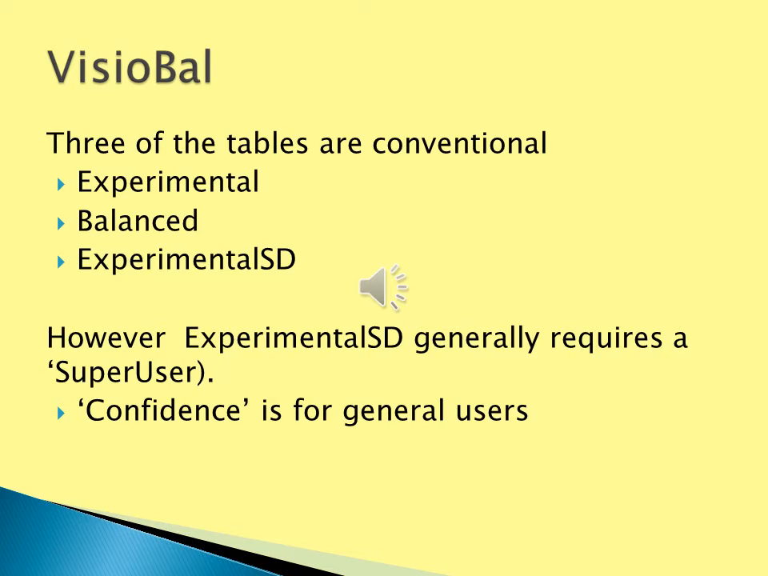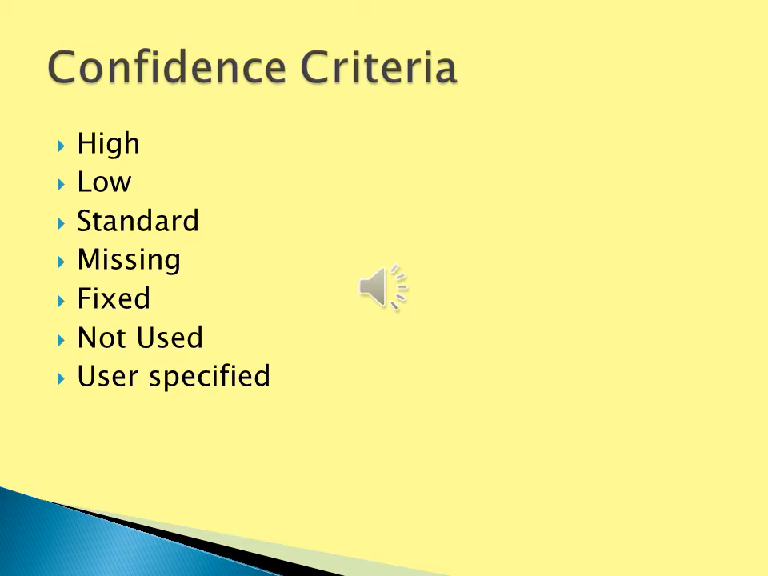Of the 5 tables listed, 3 are fairly conventional: experimental, balanced, experimental SD. However, it is my experience that it is extremely difficult for most users to know what the experimental standard deviations are. Therefore, a simpler table called confidence is created that allows users to simply add a quantitative description of their confidence of the data. The criteria are high, low, standard, missing, fixed, or not used.